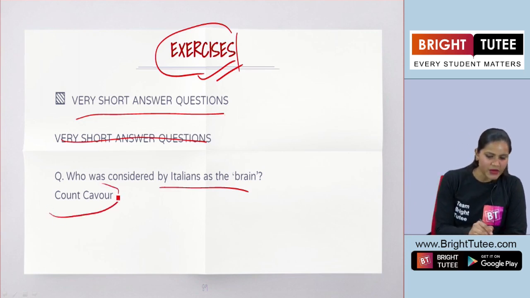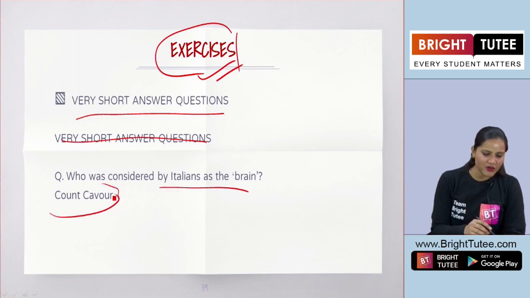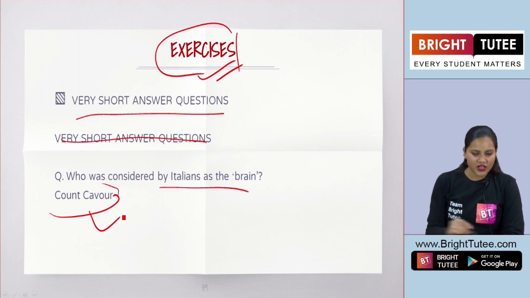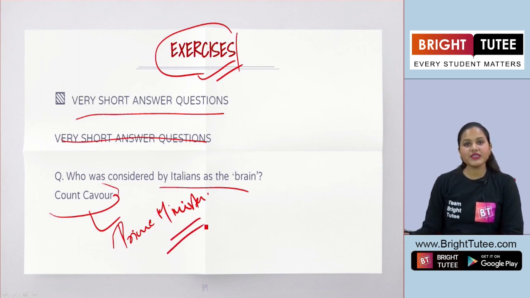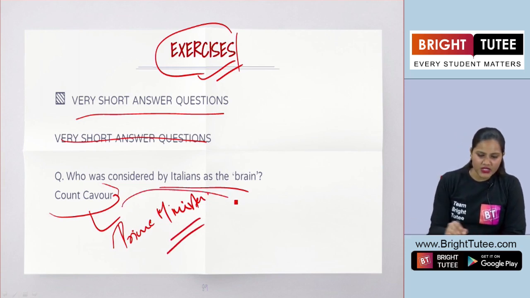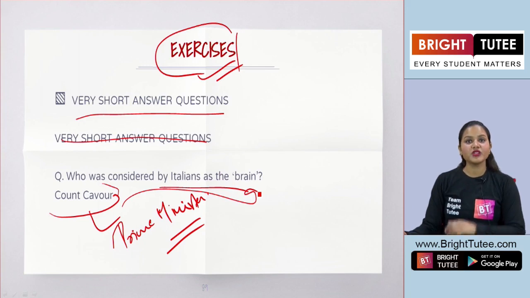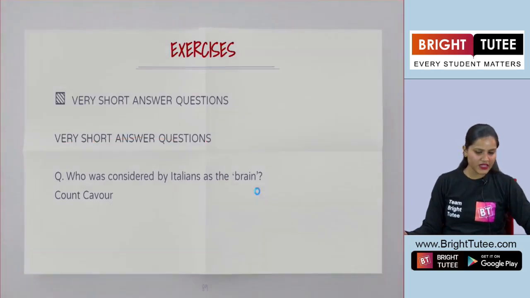And the name, as we read right now, is Count Cavour, who was the Prime Minister. You will read that later. He was the Prime Minister and he was considered as the brain for the unification of Italy.